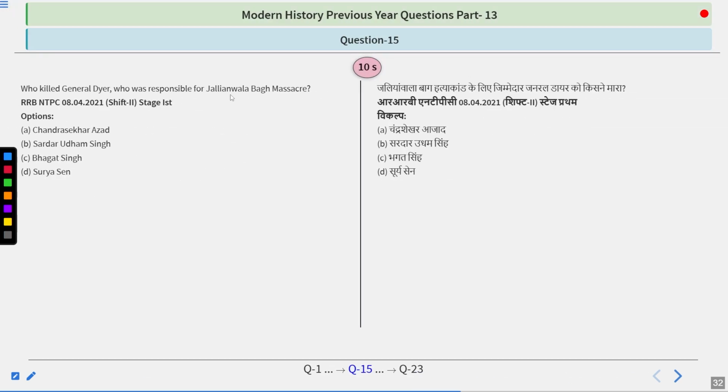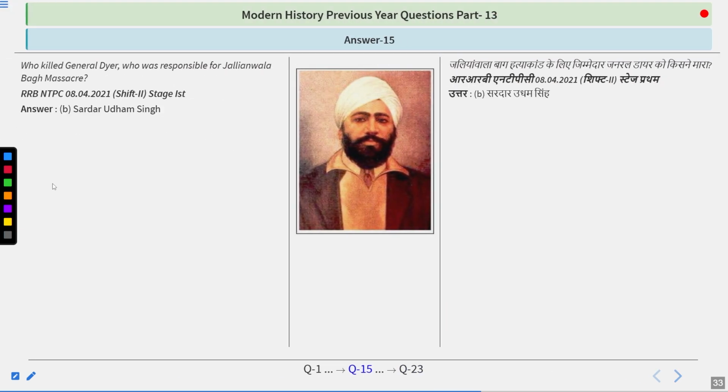Who killed General Dyer, who was responsible for the Jallianwala Bagh massacre? Chandrasekhar Azad, Sardar Udham Singh, Bhagat Singh, or Surya Sen. So try to think about this person. And this question is quite a simple one because we all have seen the film based on this recently. The answer is Sardar Udham Singh.